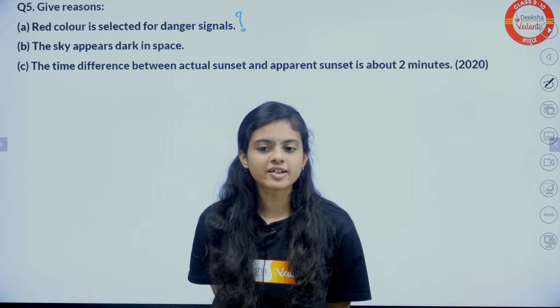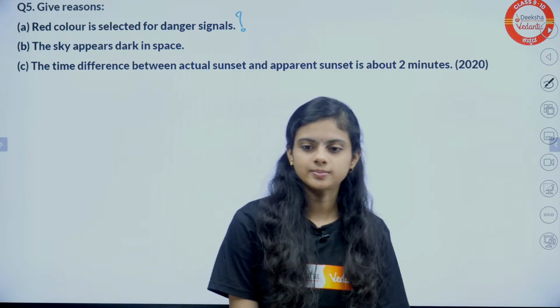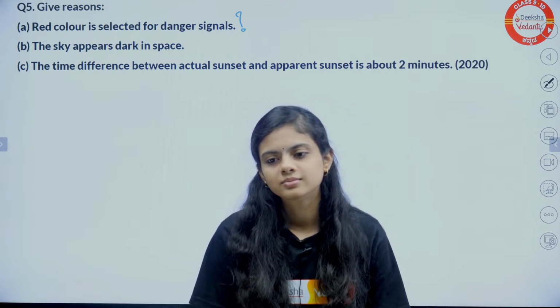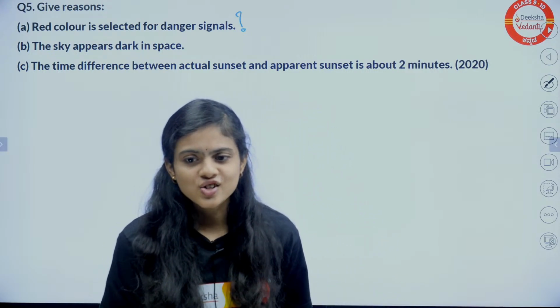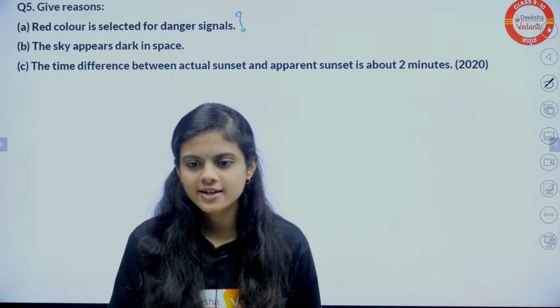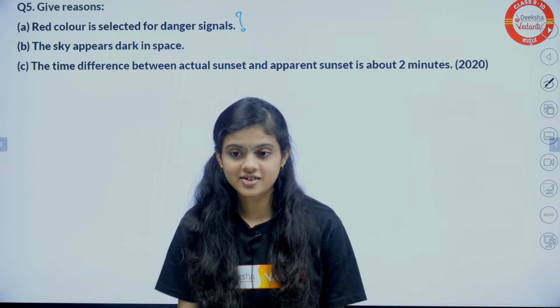Yes, just now I have explained the whole process. Why red color? Can you tell? Red has the longest wavelength and is least scattered. Yes, Pushpa, exactly, that's the right answer.